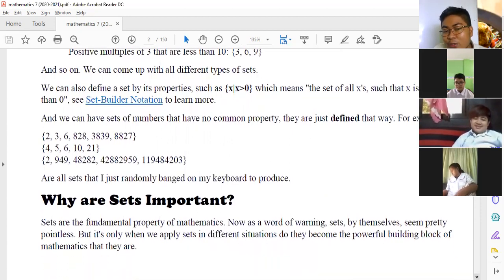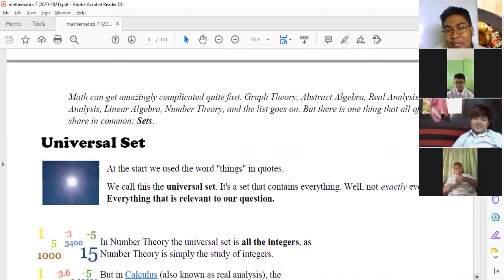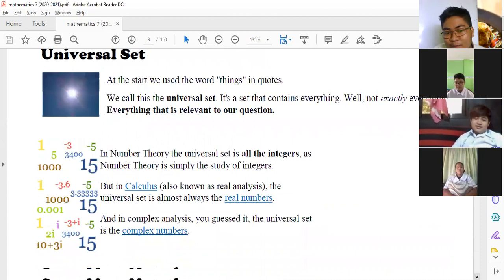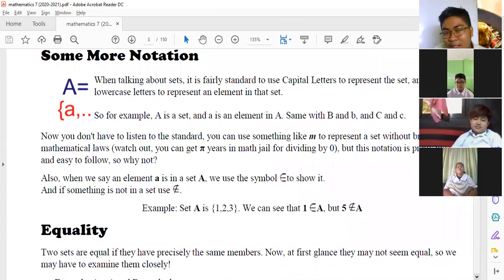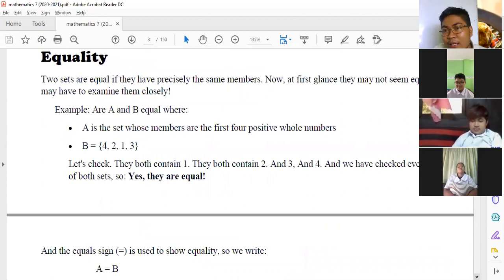How about notation? What is that again? Ayan. So let's have a recap on equality. Kapag sinabing equality naman, they are equal. So, for example, set A is 1, 2, 3, 4. And then set B, we have 4, 3, 2, 1. Is it equal?